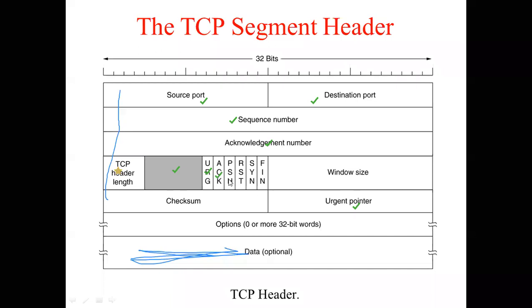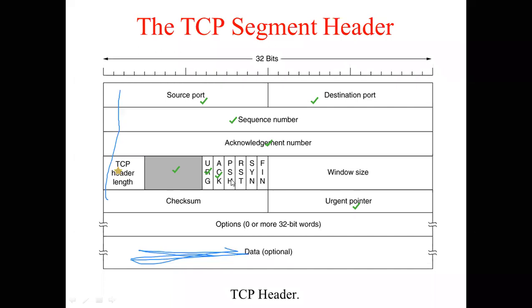Now, sometimes in the internet environment, there could be certain segments of data which need to be sent urgently. They need not be buffered in the sender as well as the receiver's buffer. In that case, the PSH bit is used. PSH stands for push. Push means it should not be buffered and should immediately be sent to the receiver.